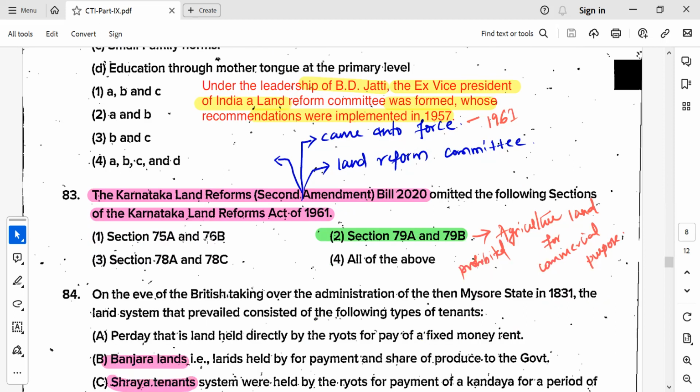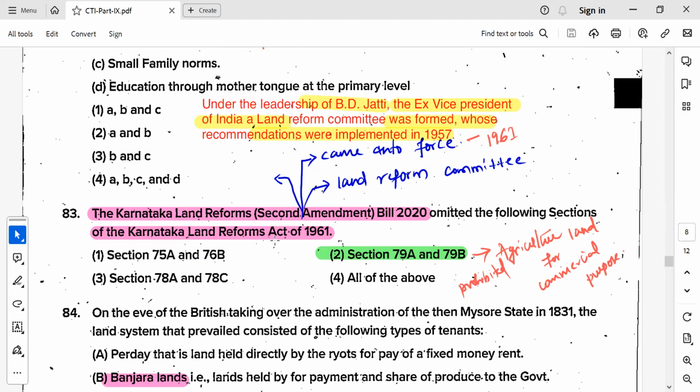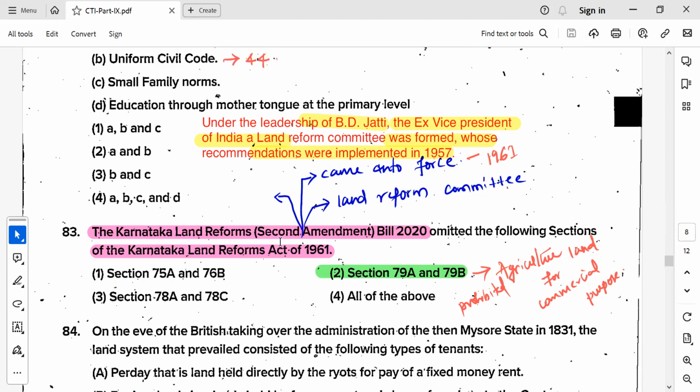Then regarding the land reform acts, it was actually promulgated in the year 1961. The Land Reform Committee was appointed after 1955, headed by B.D. Jatti. He was later a Vice President of India as well, and in Karnataka, B.D. Jatti headed a committee for land reforms, which was implemented in 1957.